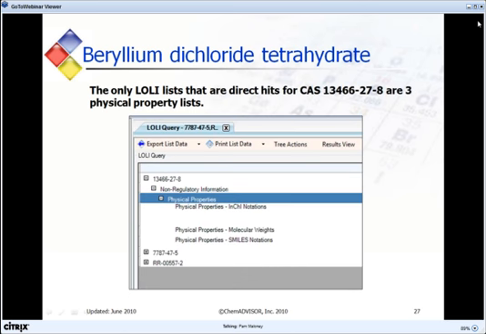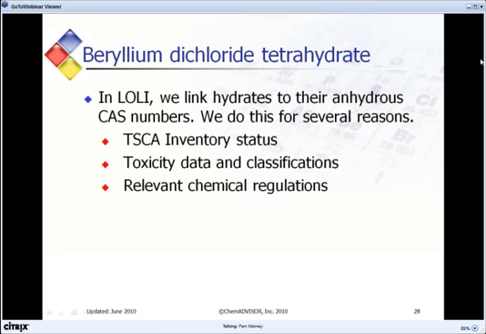The only LALI lists that are direct hits for CAS number 13466-27-8 are 3 physical property lists. If the searcher stopped here, they would incorrectly conclude that no regulations impact beryllium dichloride tetrahydrate. This would be a very wrong conclusion. You must look at all the relevant generic listings to get the whole regulatory picture for your chemical.